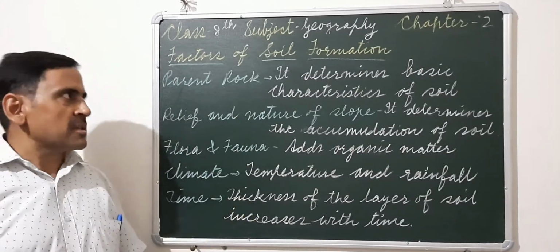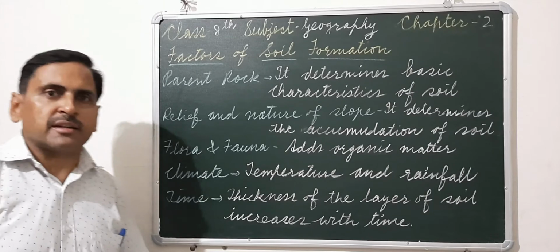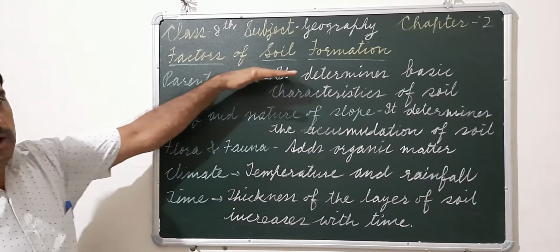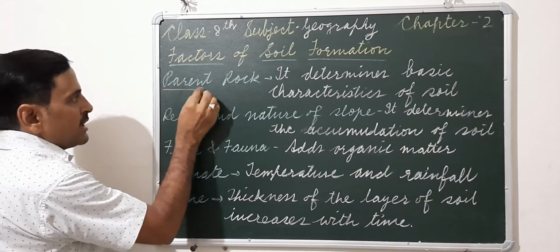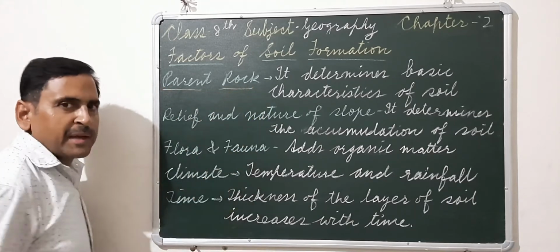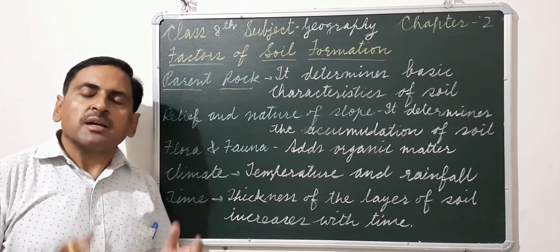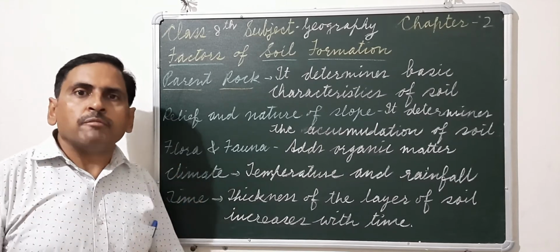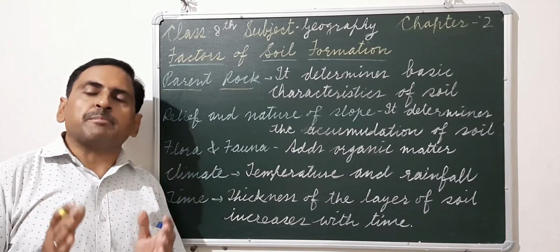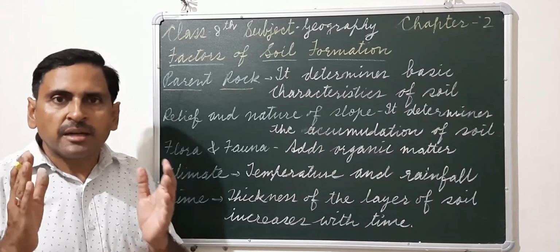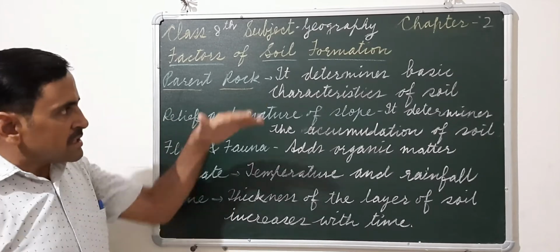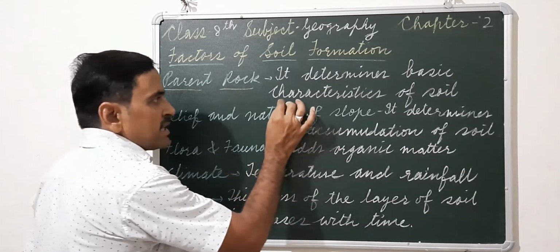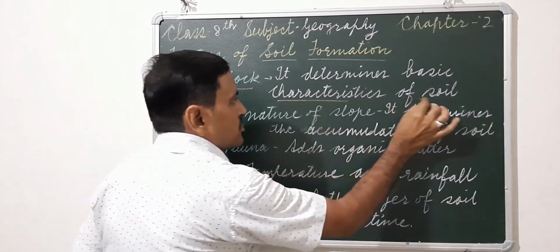Now let's discuss what are the different factors that affect soil formation. First of all, parent rock. Now what is meant by parent rock? Parent rock is the rock from which a particular type of soil has been formed. And this parent rock determines the basic characteristics of soil.